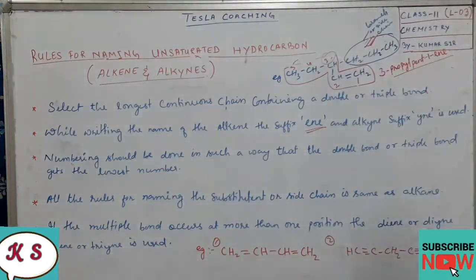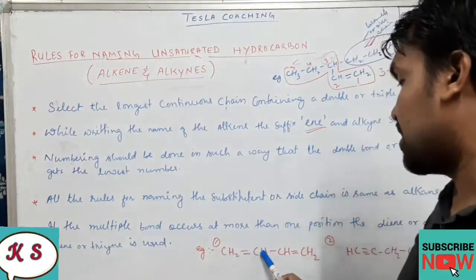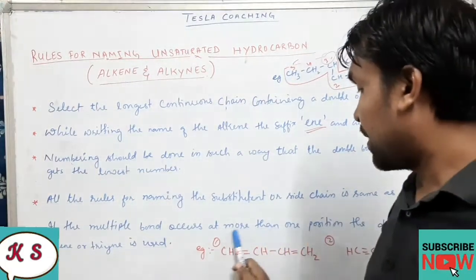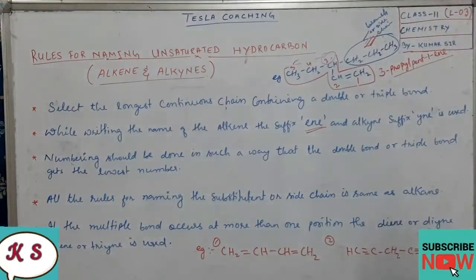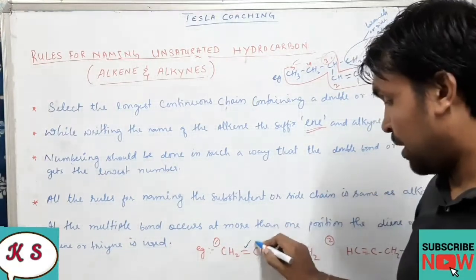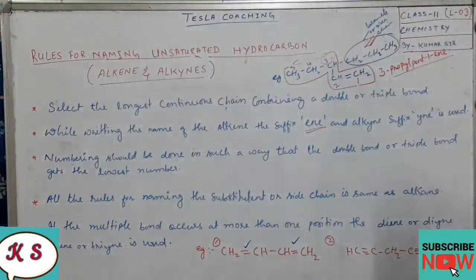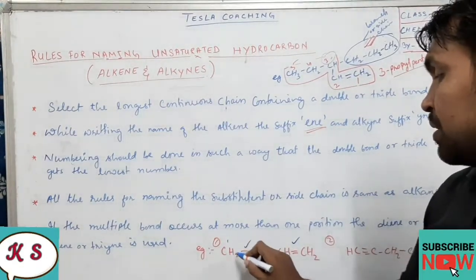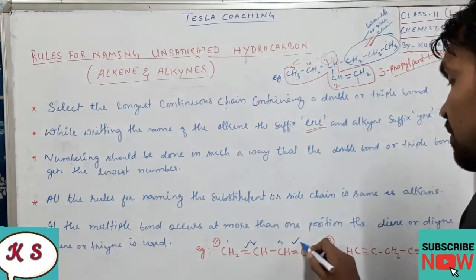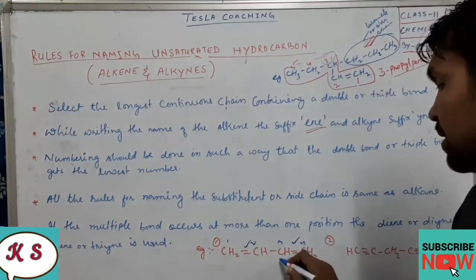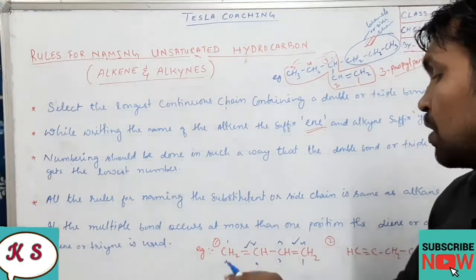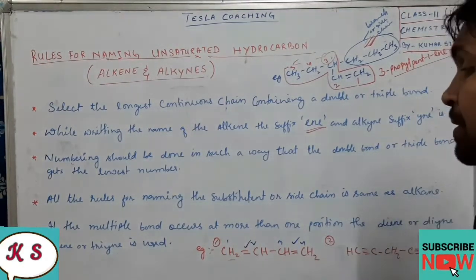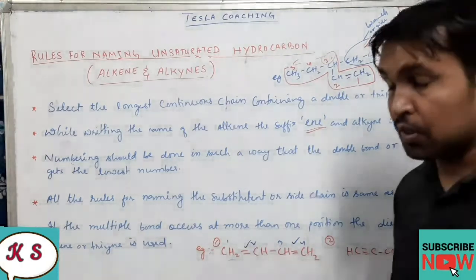Example: CH2 double bond CH, single bond CH, double bond CH2. In this compound, how many double bonds are there? There are 2 double bonds. If I start numbering from here, what are the positions? 1, 2, 3, 4. And if I start from the other end, 1, 2, 3, 4, both ways the double bonds get the same numbers, 1 and 3. So we can use either direction.